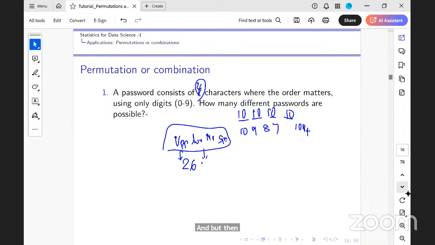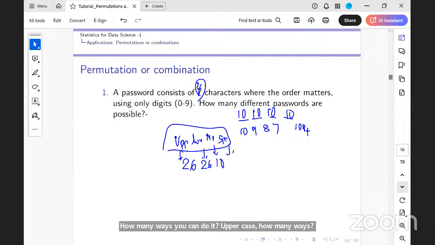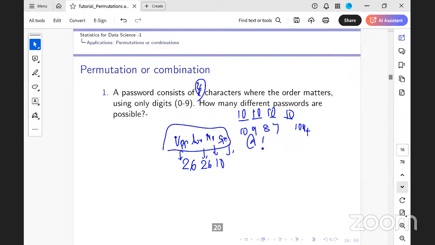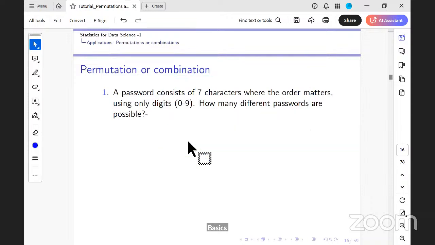Lowercase? 26. Numbers? 10. Special characters? If I say just an exclamation and one more, that is 2. So using this, you can work out the count for a 4-digit password. I can also say exactly one uppercase, or that it should start with an uppercase. You can see how I can modify the problems.